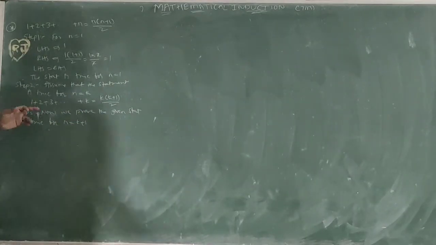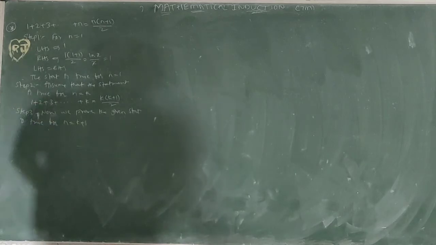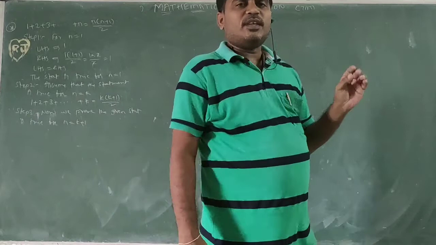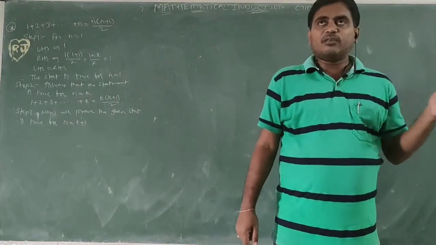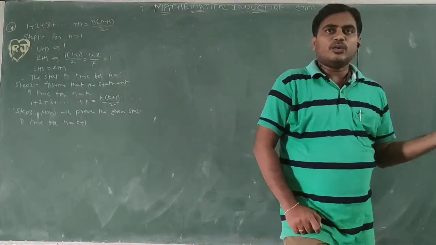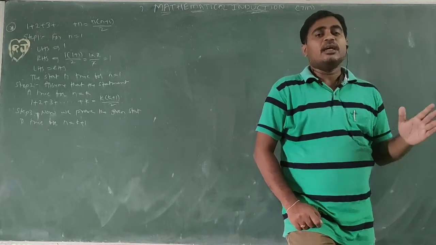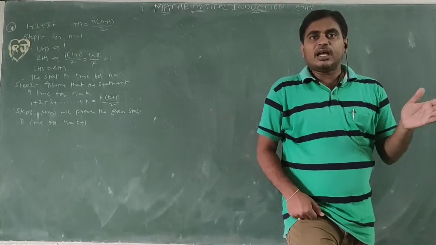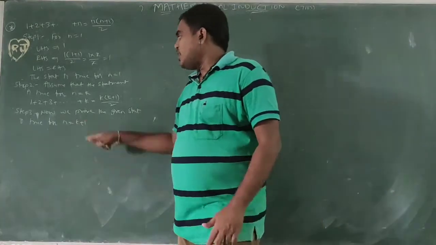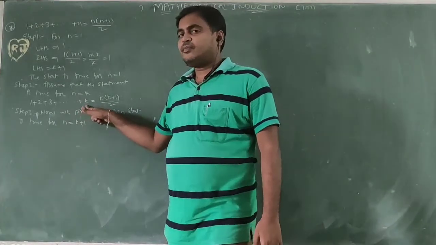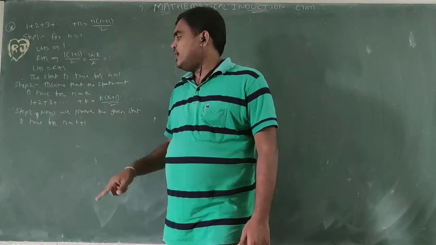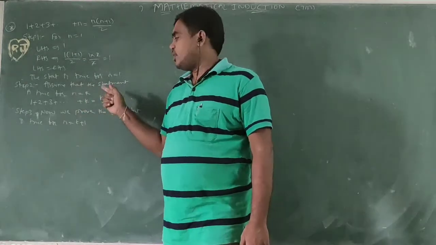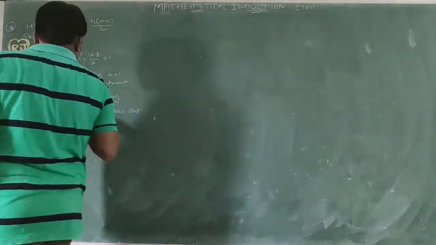I want to prove this statement is true for n equal to 1. So n equal to 1 means simply 1. N equal to 5 means 1, 2, 3, 4, 5. N equal to k means 1, 2, 3 up to k. N equal to k plus 1 means 1, 2, 3 and so on up to k plus 1. Here already it is k. Up to so on, this is already k. What we need next? K plus 1, up to k plus 1. So we need k plus 1 here.